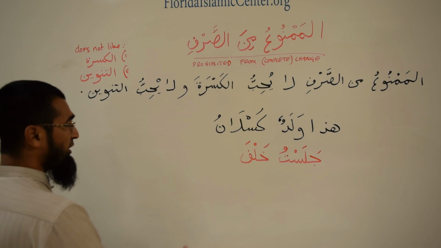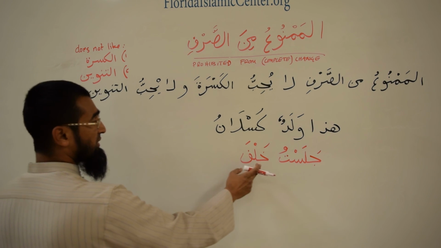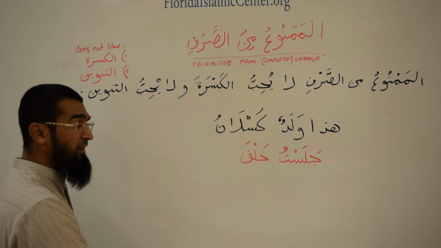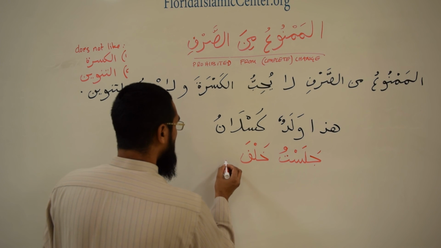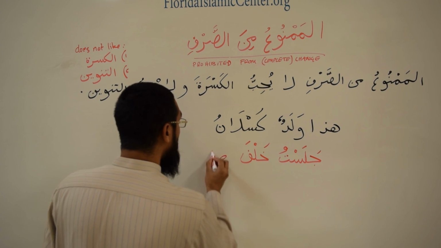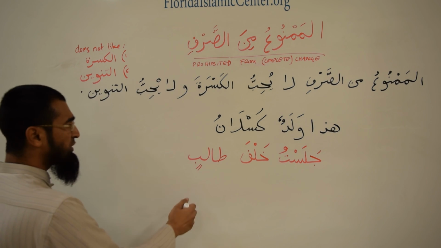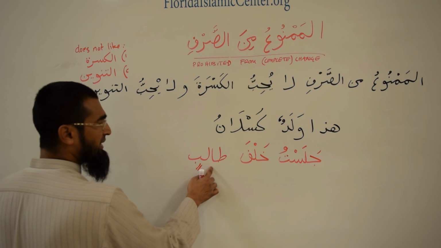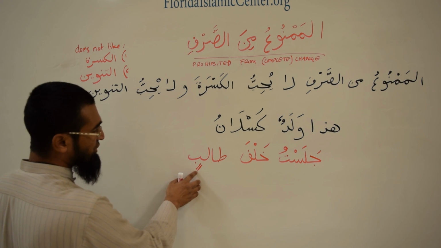And remember that khalfa is a dharf. So this dharf is mudaf, and the word that comes after it is going to be mudaf ilayhi. جلست خلف طالب. I sat behind a student. طالب is taking two kasras because it's majroor. And because it's nakira, it takes two.